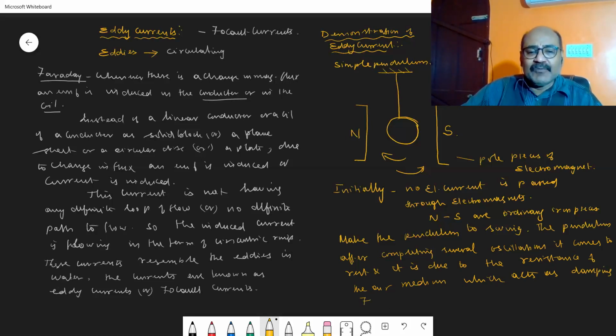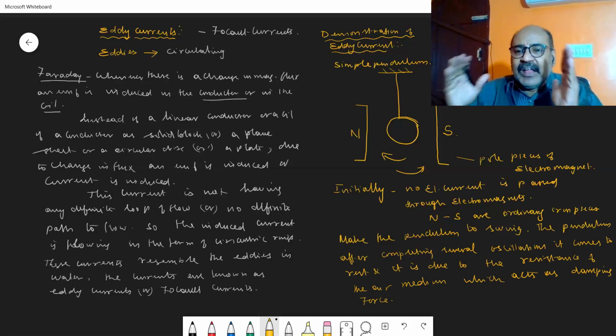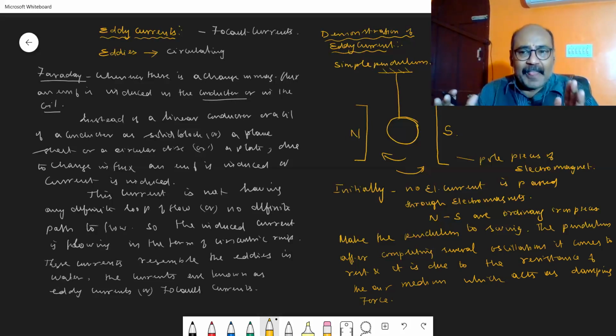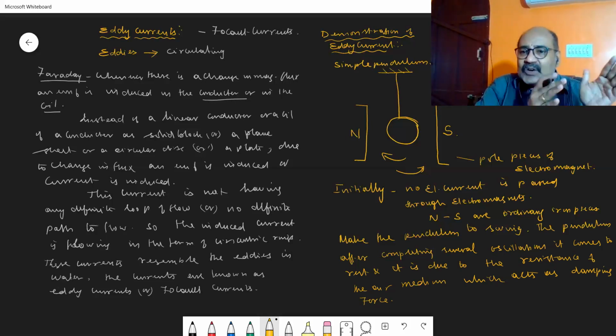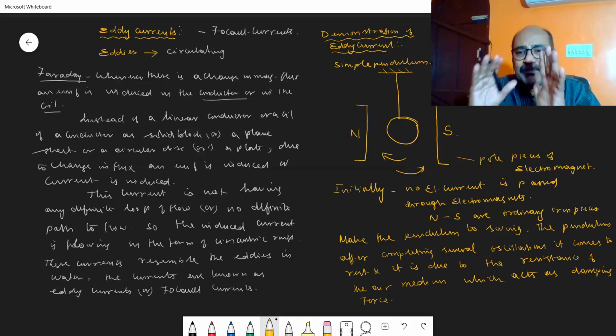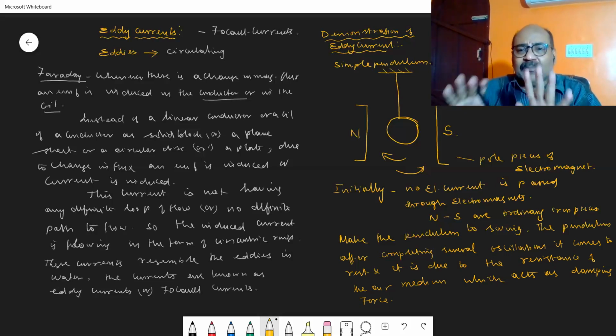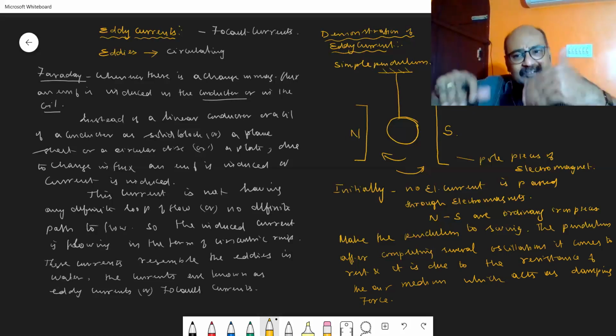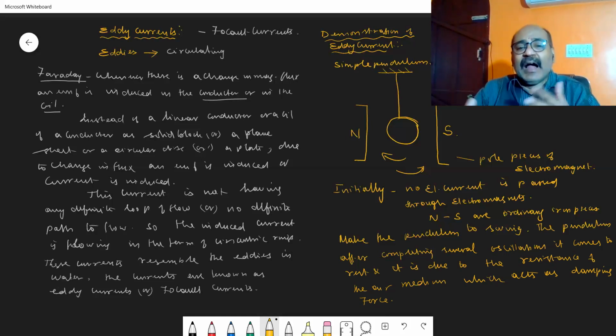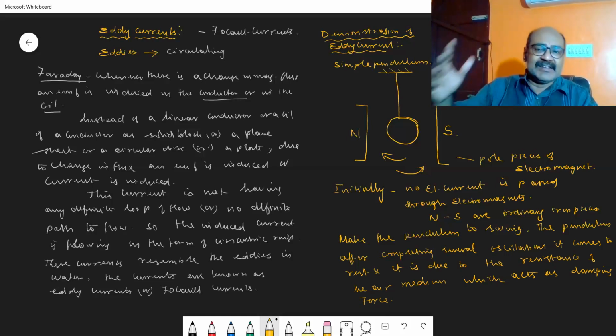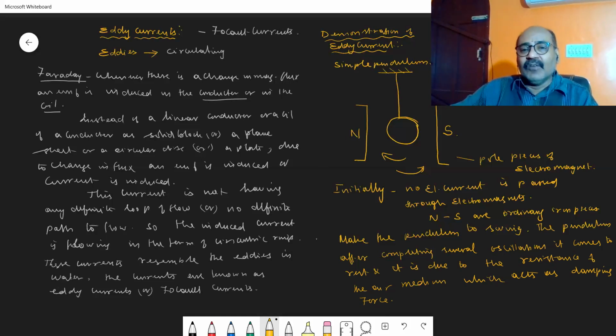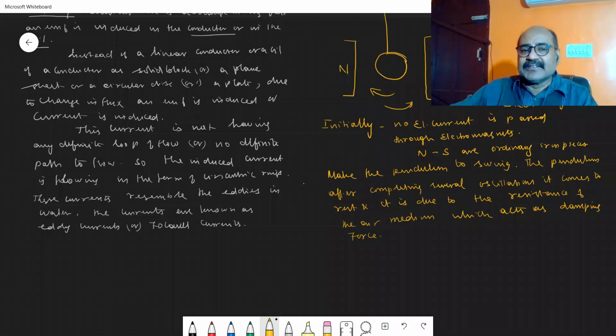So the damping force available in between the two pole pieces brings the oscillating pendulum to rest after several oscillations. This is a normal swinging of the pendulum in between the two plates.